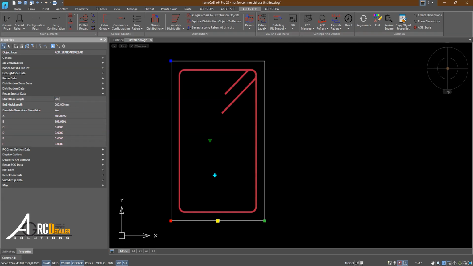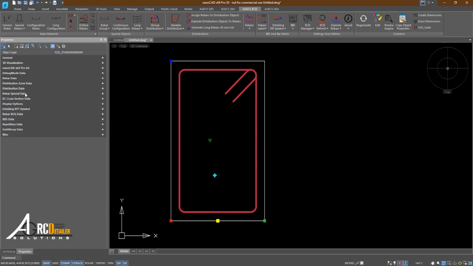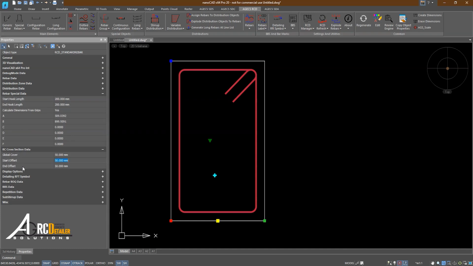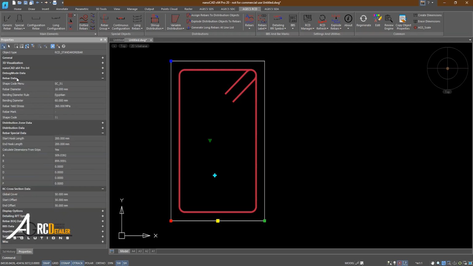Can I change the start hook and end hook for all the shapes or shape codes we have in the standard? Of course not. It's the same case as the cover, where I couldn't change the start and end offset for every shape. Similarly, I can't change the start hook and end hook for every shape code. This is because some shape codes have no hooks at all, like our famous shape number 12.